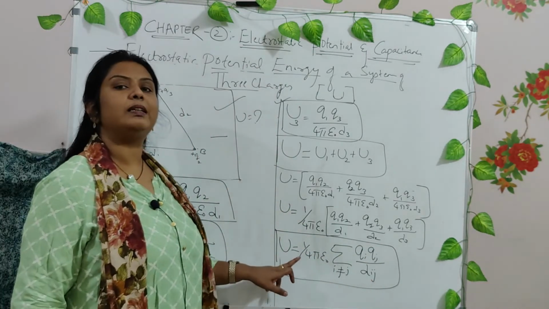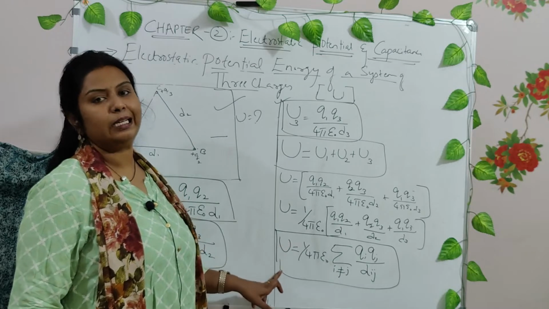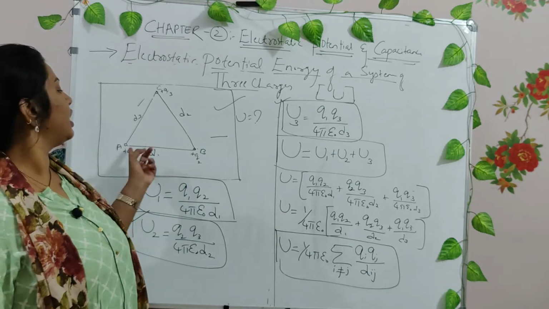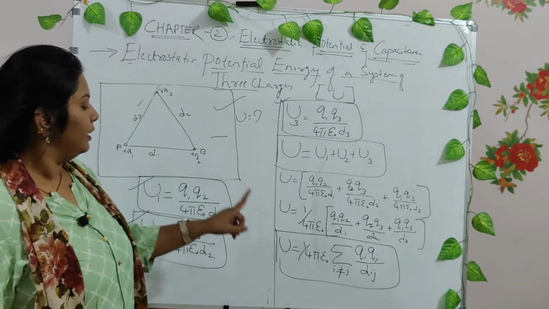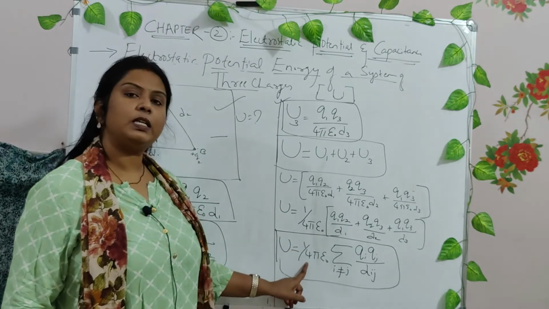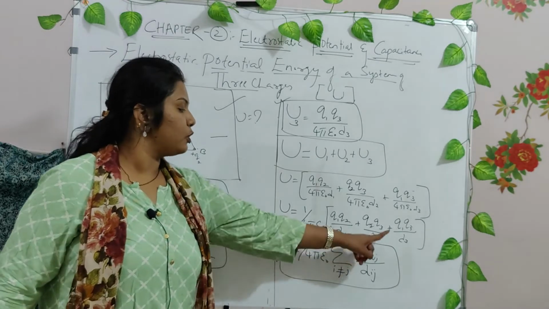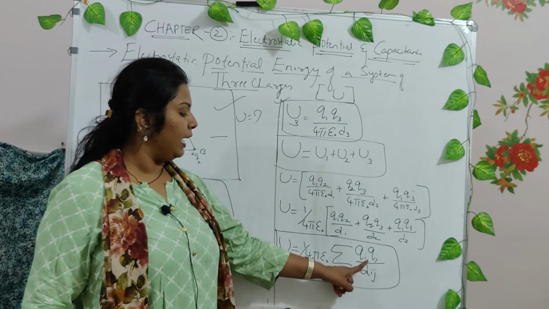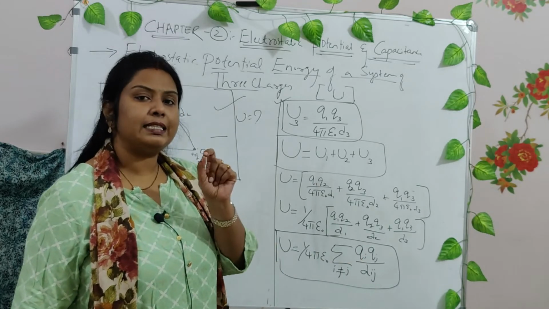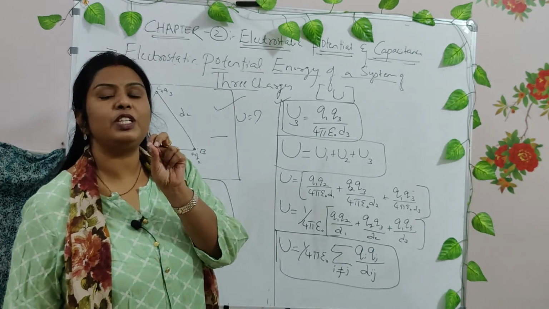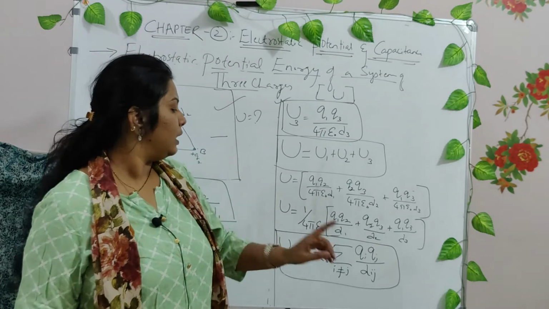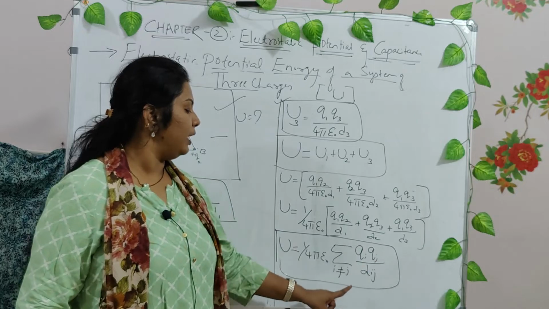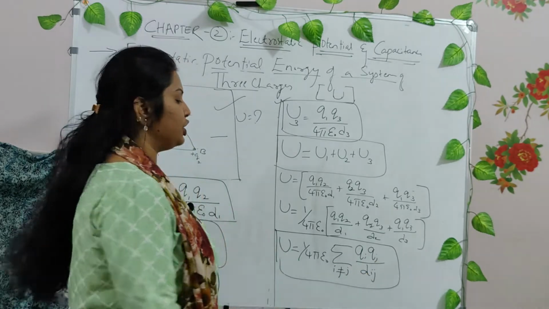This equation gives the total electrostatic potential energy of this system when it has 3 charges in it, right? 1 by 4 pi epsilon naught is taken common because it appears in all the terms here. Then the summation of Qi Qj. When I say system, there is always a minimum number of charges the system holds. It is 2, right? So there are 2 different charges, Qi and Qj. Now this is Dij. What is Qi?